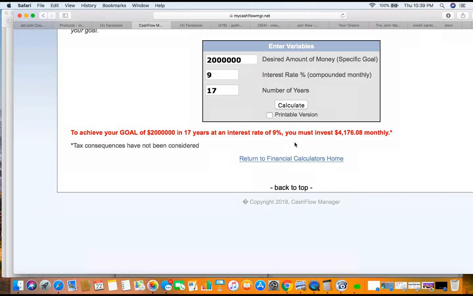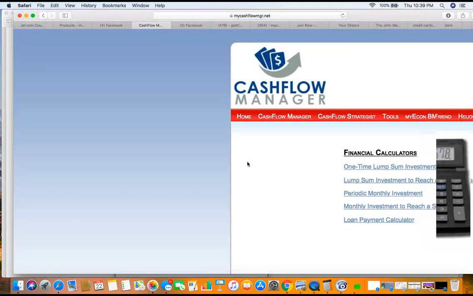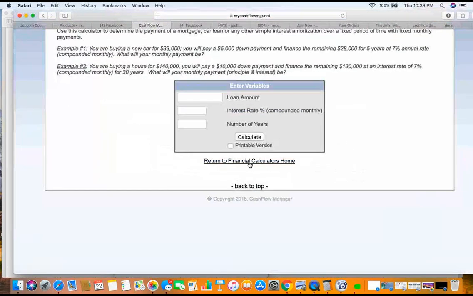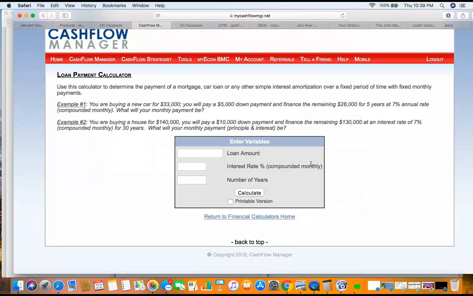Remember, the time before was a one-time lump sum. Here, it's saying, if you want to get to $2 million in 17 years, you need to take $4,176 and invest that every month. And if you get that 9%, you got it, okay? So see, it's a lot of different stuff here. Loan payment, now this is good. Some of y'all done fell off the call, some of y'all getting on, you might have missed this. This is a very important one here.